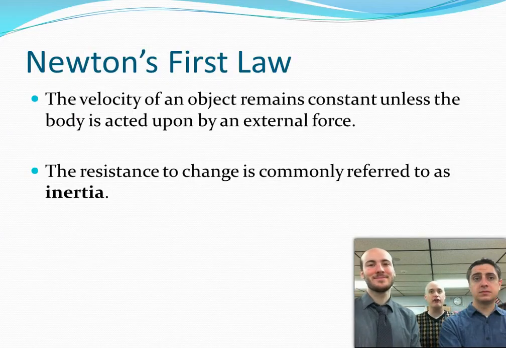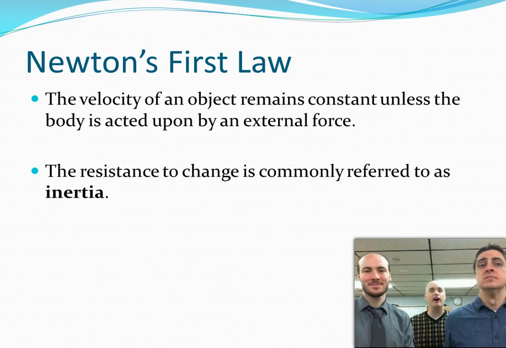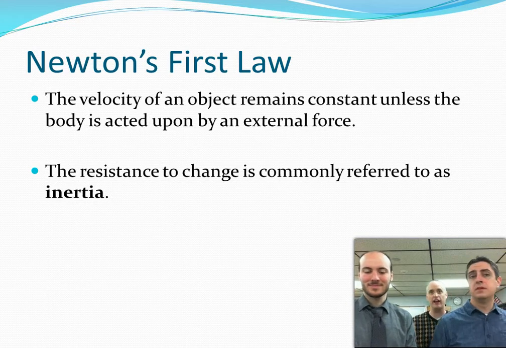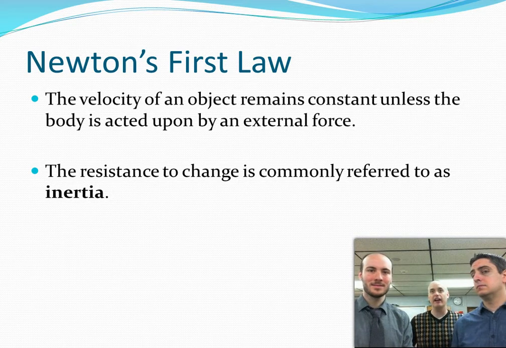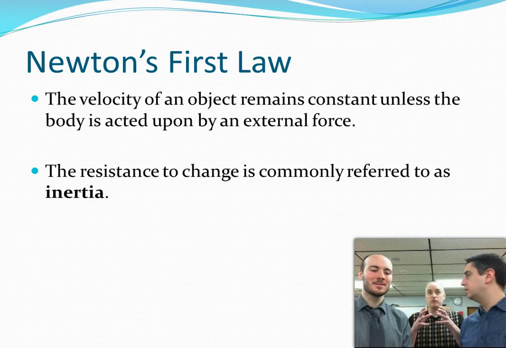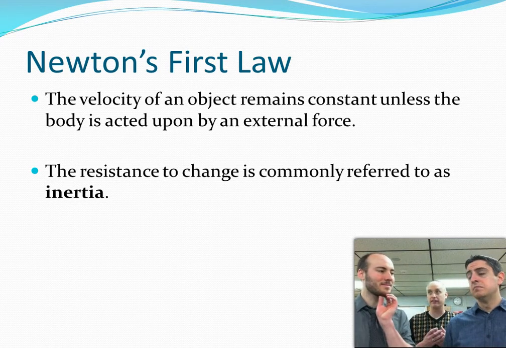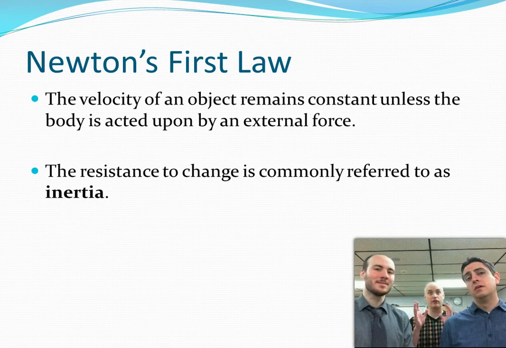The first one, guys, Newton's first law, says the velocity. Right now, we could sort of think of that as speed, but we'll clarify what that actually is in class. But we can say the velocity of an object remains constant unless the body is acted upon by an external force. So what it means is however it's moving, it will continue to stay that way unless another force interacts with it. Could slow it down, could speed it up, could knock it around, could do all kinds of things,